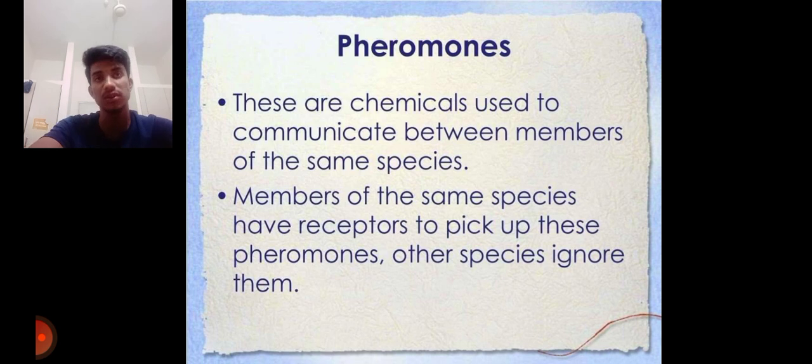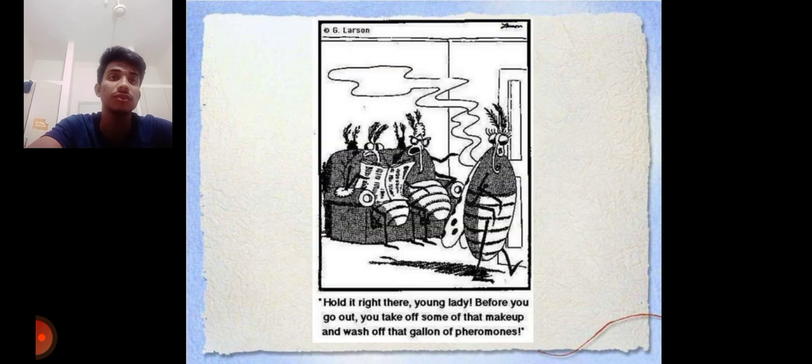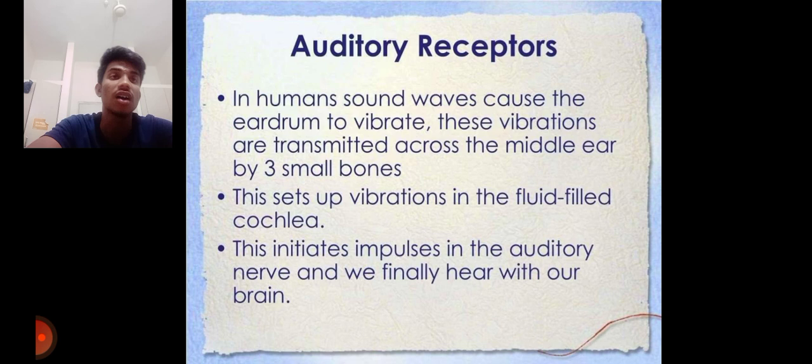Next come pheromones. These are chemicals used to communicate between members of the same species, that is, intraspecies only, not interspecies. Members of the same species have receptors to pick up these pheromones. Other species ignore them. Next, auditory receptors.